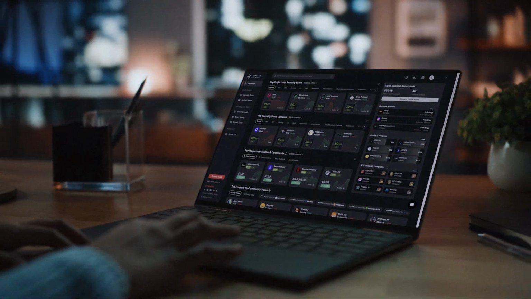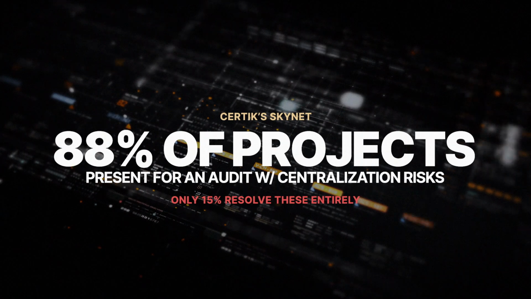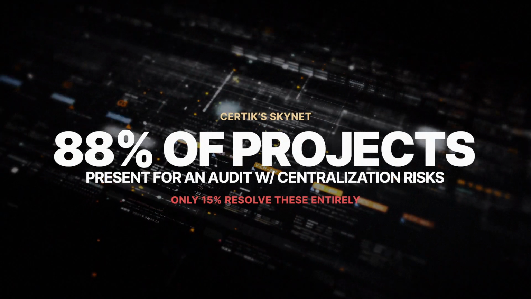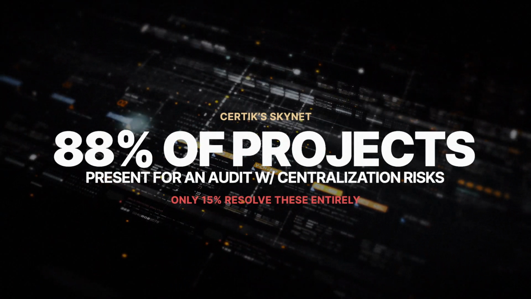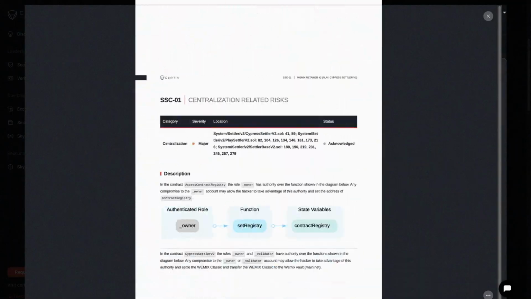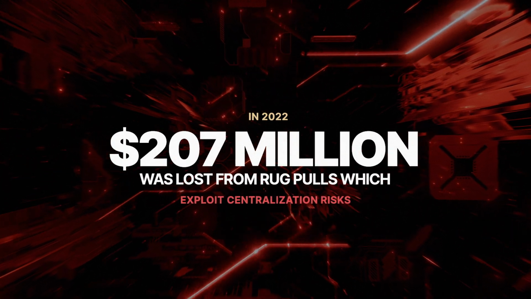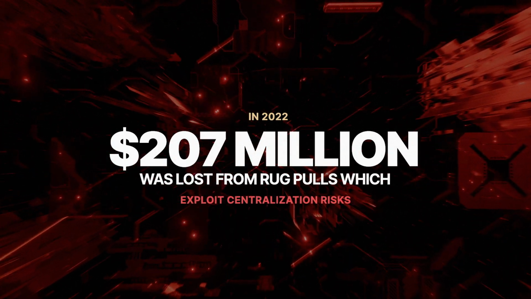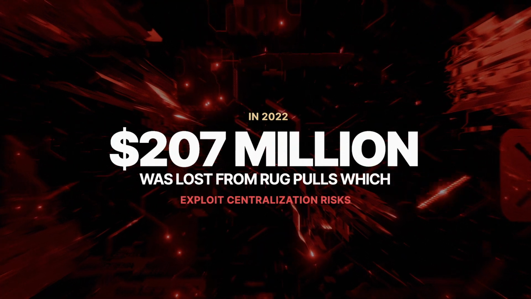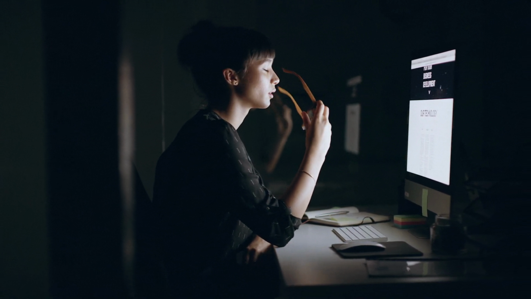As the Web3 world evolves, so does Skynet. 88% of projects present for an audit with centralization risks, and only 15% resolve these entirely. We flag these risks in our audit reports, but we can't force projects to resolve them. Rug pulls, which exploit centralization risks, accounted for $207 million of losses last year. They're a consistent concern in Web3, and we heard your frustration loud and clear.